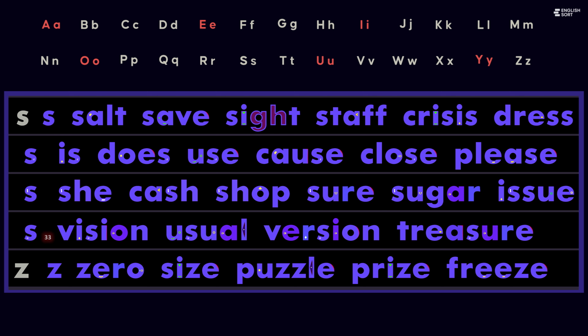The letter Z is pronounced z. Z, as in zero, size, puzzle, prize, freeze. This is a voiced sound.